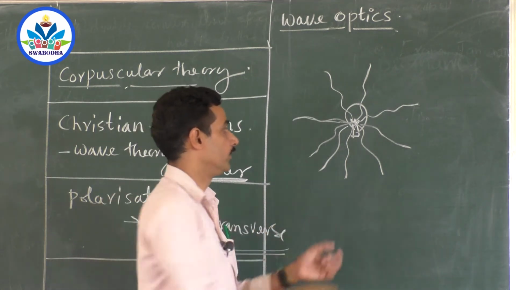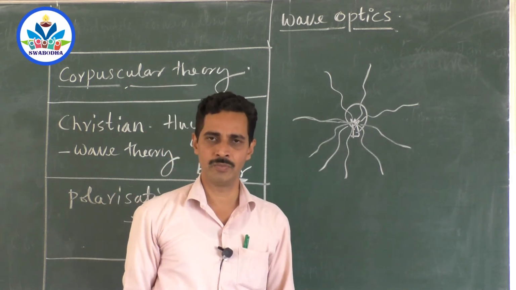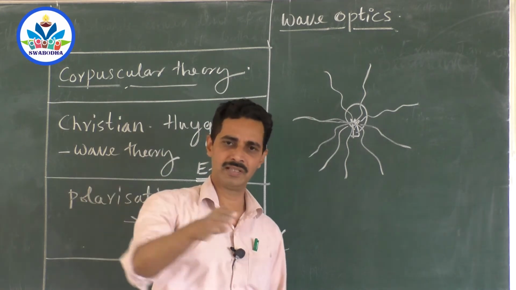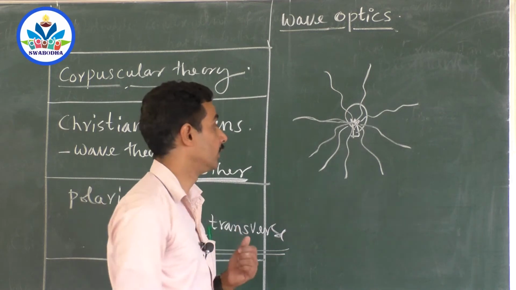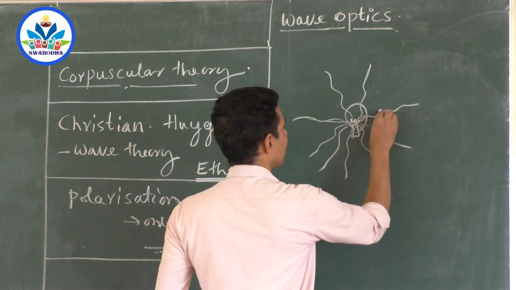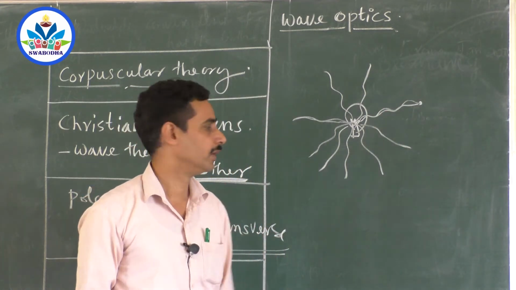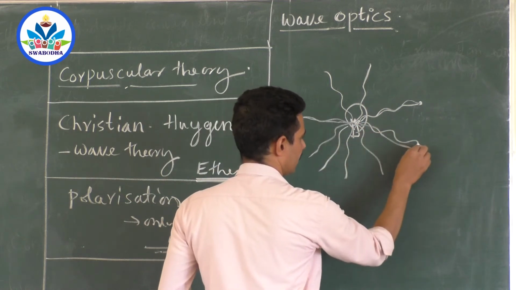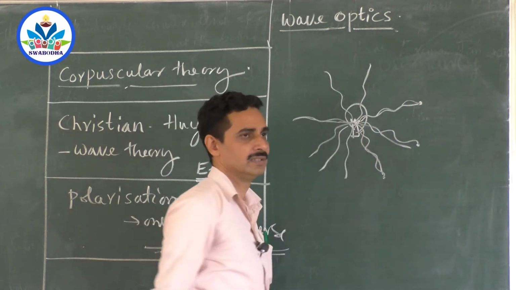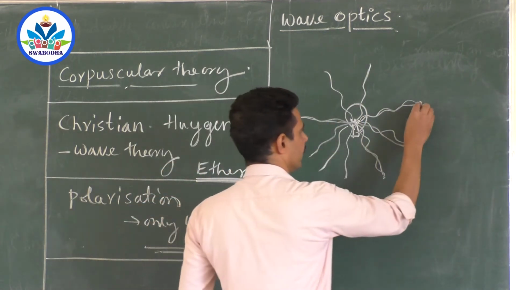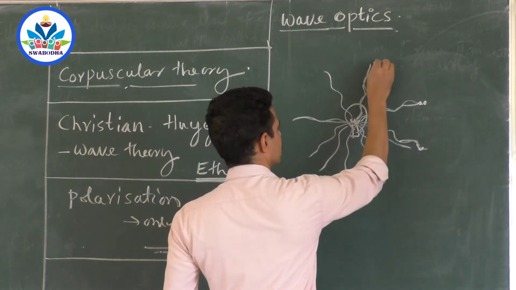Now, what happens? Waves will come here, waves will come here. Let us assume that they are like water ripples. One crest, one trough, one crest, one trough. So you will see the water ripples like this. In the same way, light travels, let us assume. Now, suppose one wave forms 4 crests and 4 troughs and stops here. We will say stop, the light stops emitting waves. The same 4 crests and 4 troughs will travel here, 4 crests and 4 troughs here, 4 crests and 4 troughs here. That means the last trough, say the 4th trough, is here. This will also produce the 4th trough. This will also produce the 4th trough.